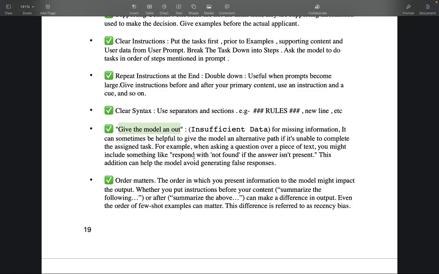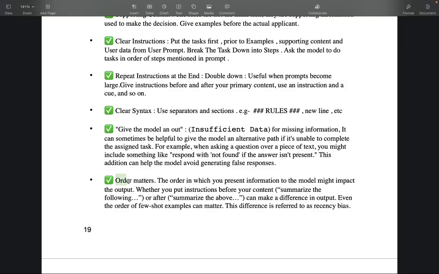So you have to highlight in the prompt, give an example and give the model an out. What happens then? Rather than just guessing and letting the model hallucinate on its own, it has a way out. So this is a very important thing: always give the model an out in the system prompt.